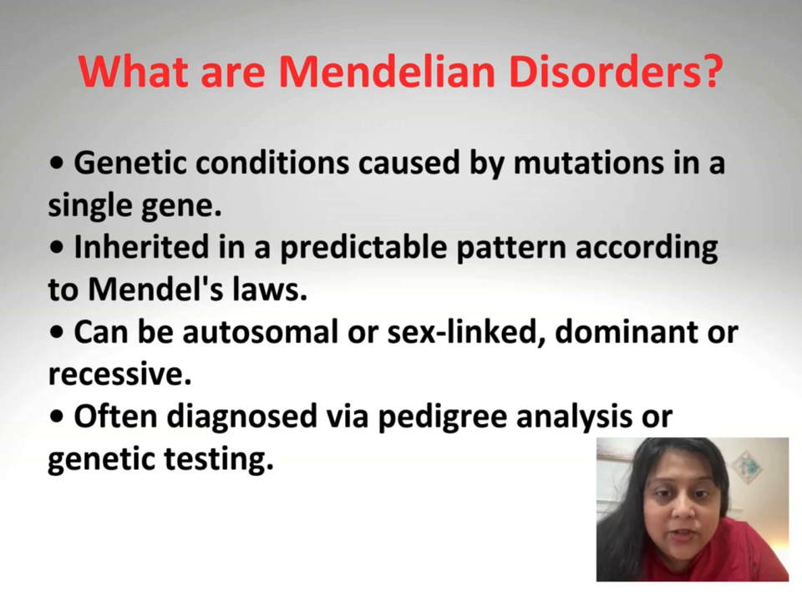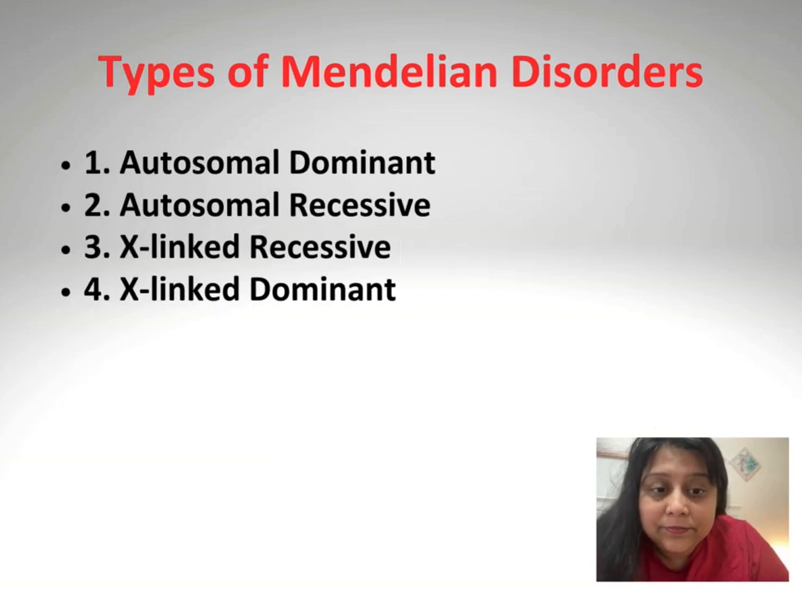So what are Mendelian disorders? Well, genetic conditions caused by mutations in a single gene, inherited in a predictable pattern according to Mendel's laws, are Mendelian disorders. It can be autosomal or sex-linked, dominant or recessive, and is often diagnosed by pedigree analysis or genetic testing. Coming to types of Mendelian disorders, they can be of four types: autosomal dominant, autosomal recessive, X linked recessive, and X linked dominant.